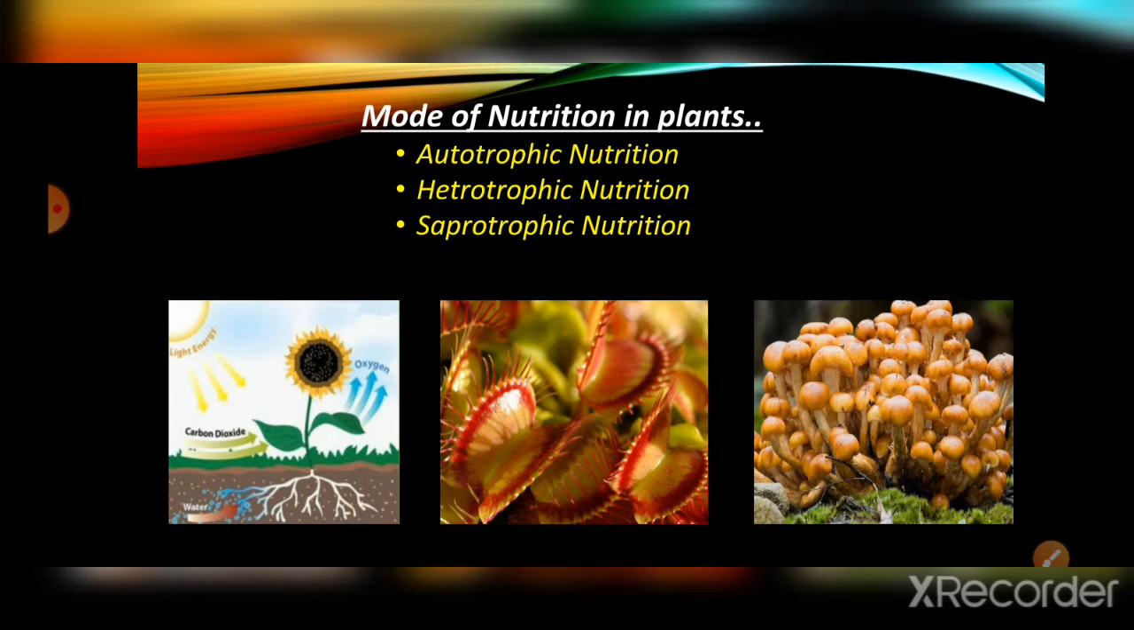Then saprotrophic. What is saprotrophic? It depends upon dead and decaying matter. It converts the nutrients in the dead and decaying matter by secreting digestive juices on them and converts them into a soluble form. It grows on them. So for example, fungus, this mushroom, etc.